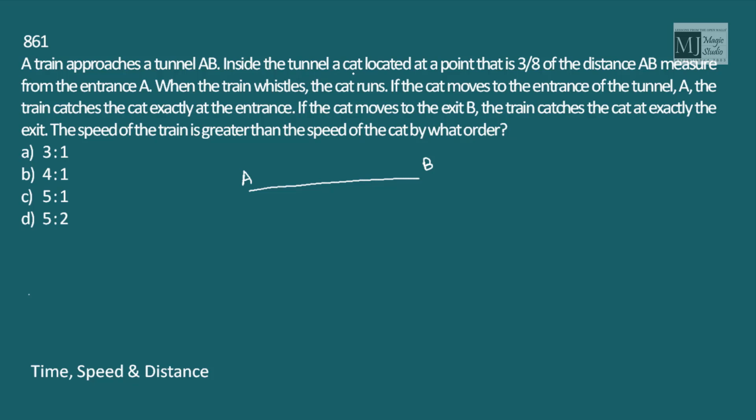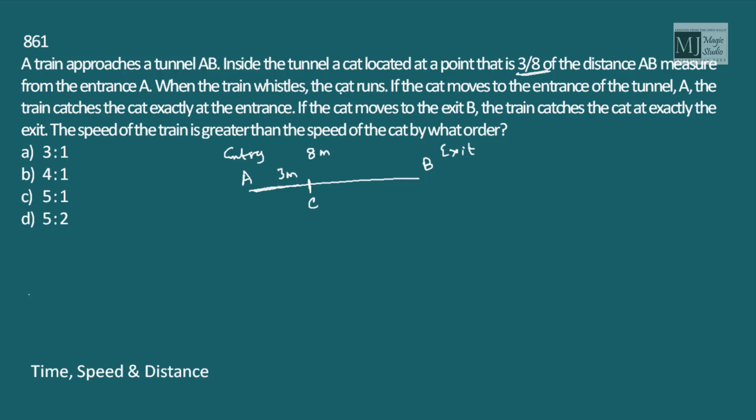Inside the tunnel, a cat is located at a point that is 3/8 of the distance AB measured from the entrance A. This is the entrance, and obviously this should be the exit. It is at 3/8, so let us take the length of the tunnel as 8 meters. So the cat is here, 3 meters from the entrance.